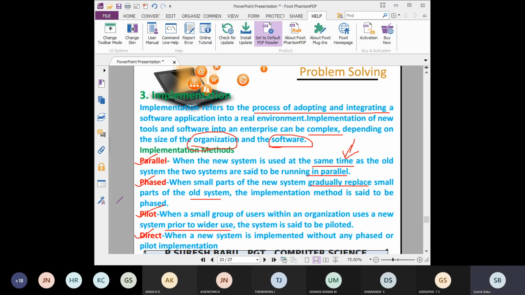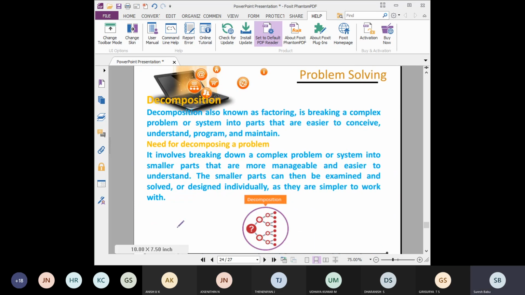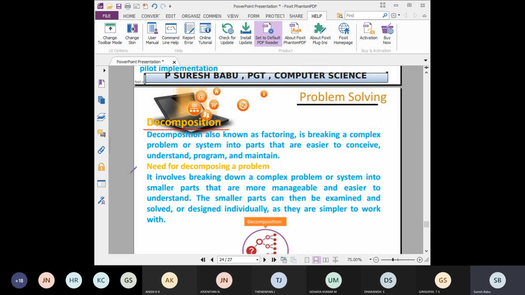Next we will go to the next concept, decomposition. These are some basic things you should know before starting any programming language: what a program is, what software is, how to identify the error, how to correct the error, how to test the software, how to design. Everything we are studying in this first chapter.